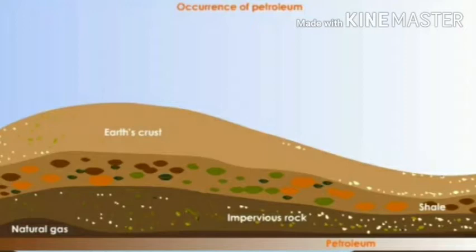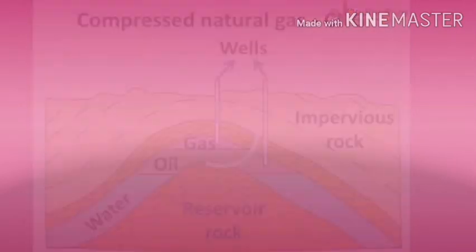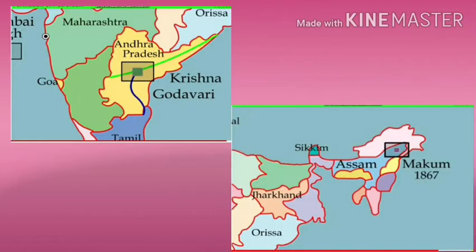Petroleum occurs at moderate depths, children, that is 500 meters to 2000 meters, between two layers of impervious rocks. The petroleum deposits are usually found mixed with salt water. Petroleum is lighter than salt water, hence it floats on it. Petroleum does not occur in all places of the earth. It is found in only certain areas of the earth. Natural gas occurs above the petroleum oil trapped under the rocks.